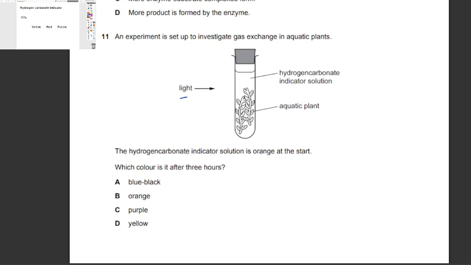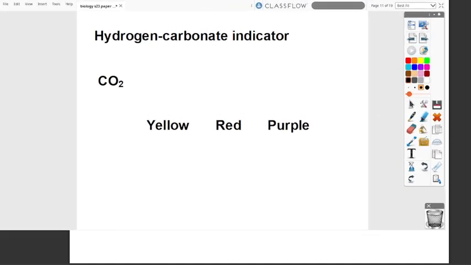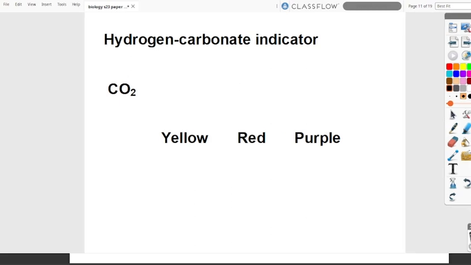So first of all, what's the hydrogen carbonate indicator? It's an indicator for the carbon dioxide levels. When the level of carbon dioxide is normal, as in the rate of respiration equals the rate of photosynthesis, then the hydrogen carbonate indicator will be red. If it's more, it becomes yellow, and if the levels of carbon dioxide are way less, it becomes purple.